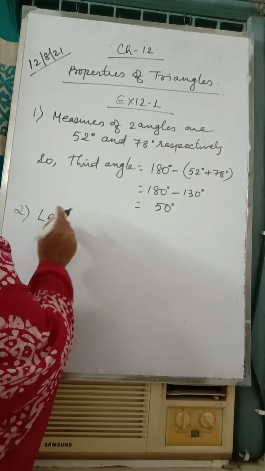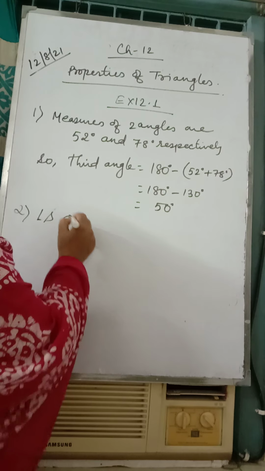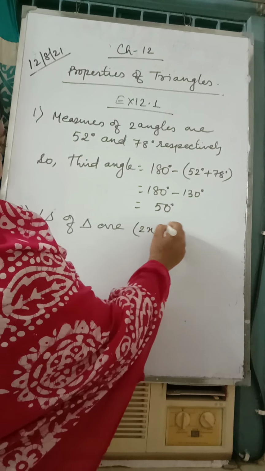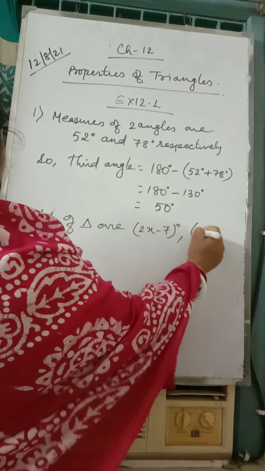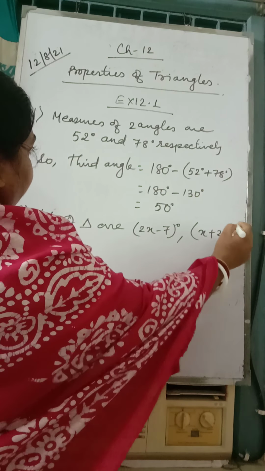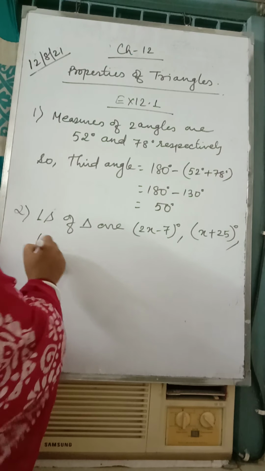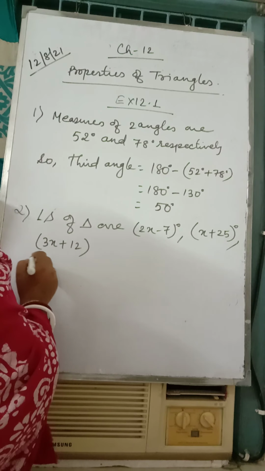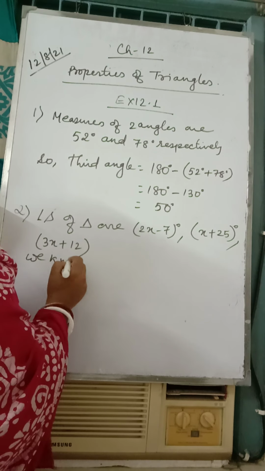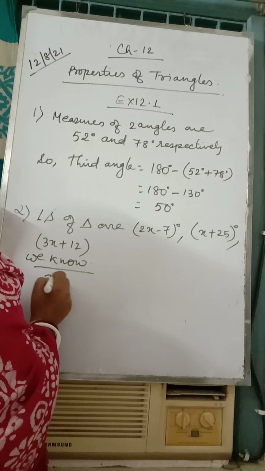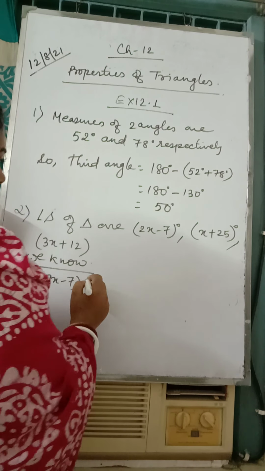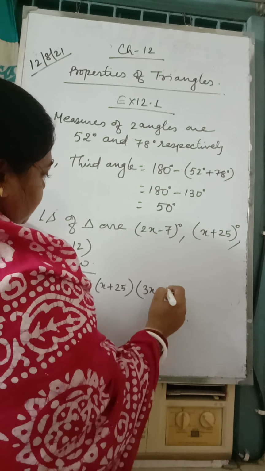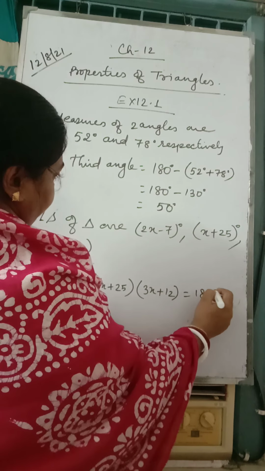The angles of the triangle are 2x minus 7, x plus 25, 3x plus 12. We know 2x minus 7 plus x plus 25 plus 3x plus 12 is equal to 180 degrees.